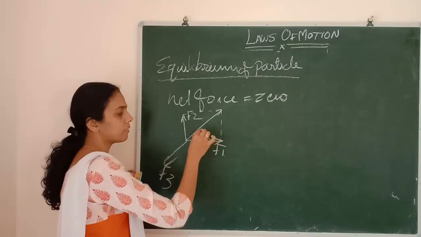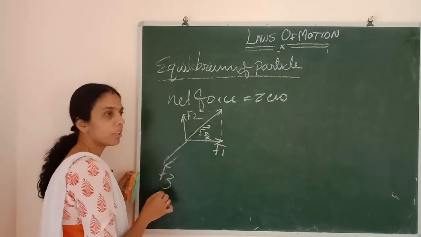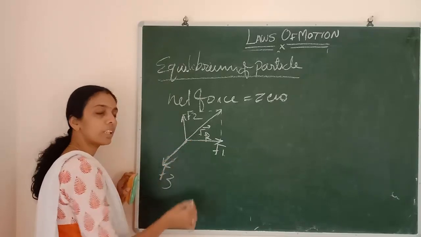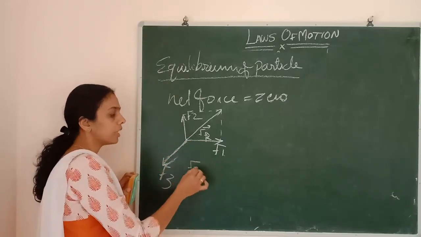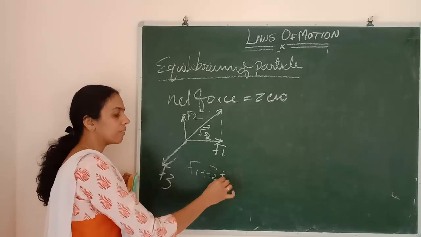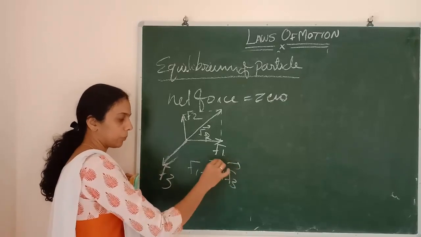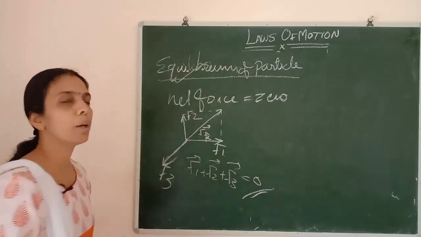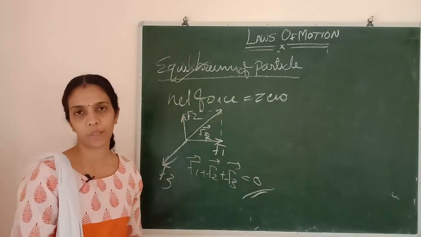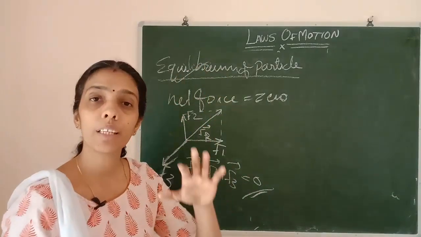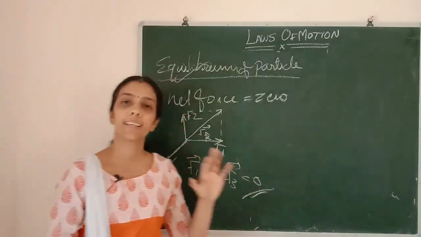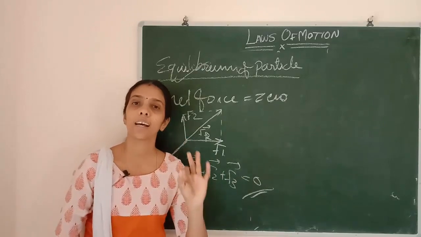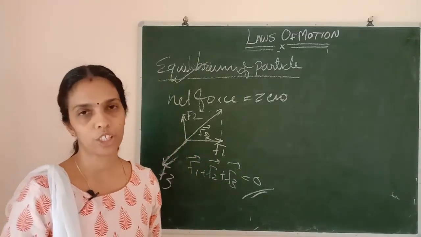To oppose that FR, I have F3 with me, isn't it? So F1 plus F2 plus F3 will be equal to 0. In that case, we can say the particle is under equilibrium. If the net force acting on the particle is equal to 0, then the particle is under equilibrium position.